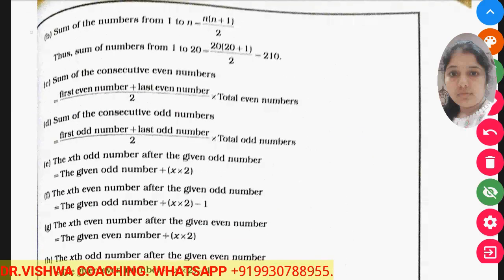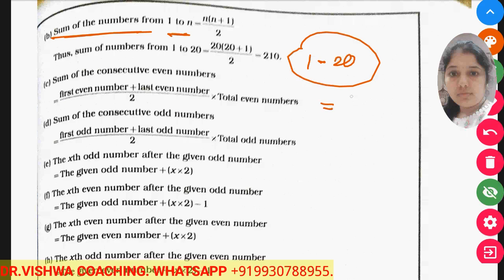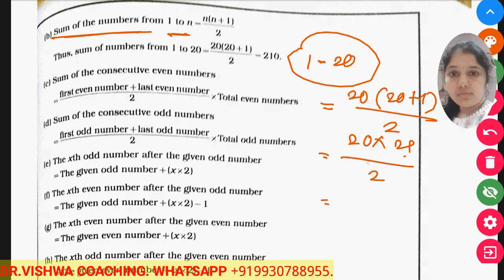So if we have to sum the numbers from 1 to n, say 1 to 20, what is the formula? It is equal to 20 into (20 plus 1) upon 2. So it is 20 multiplied by 21 upon 2, that is 420 divided by 2, so it becomes 210.